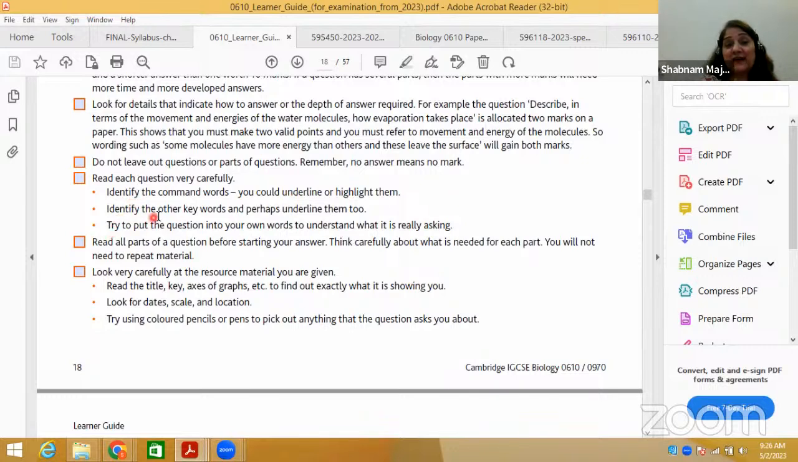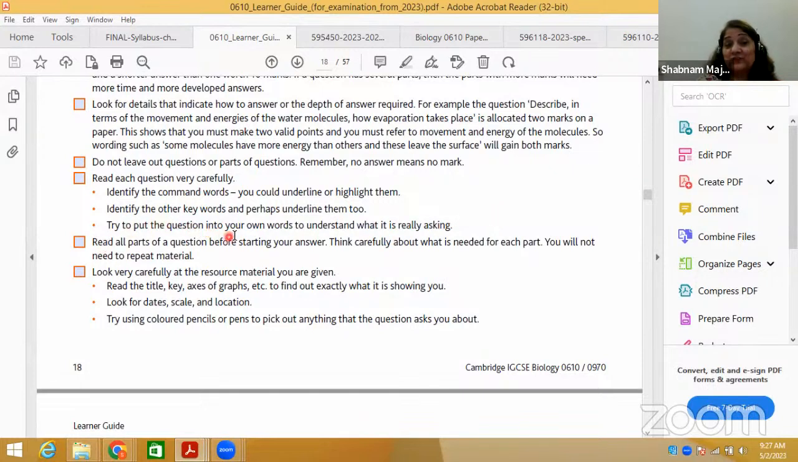Number 2, identify the other keywords. Keywords are very important. Keywords based on each particular topic, they give before the topic, and perhaps underline them too as well. Keywords or key terms to be used, biological terms, he's saying. Number 3 is saying, try to put the question into your own words to understand what is really being asked.